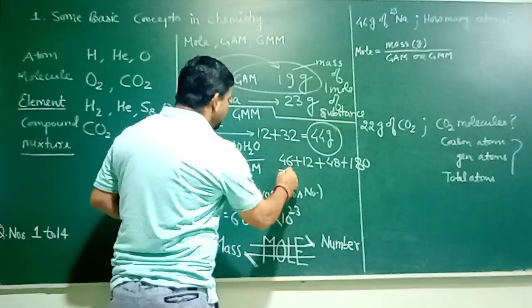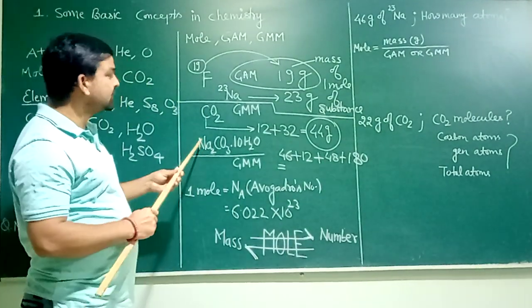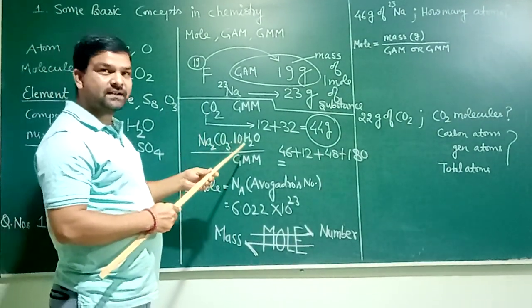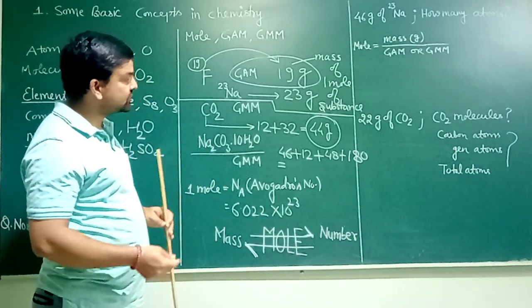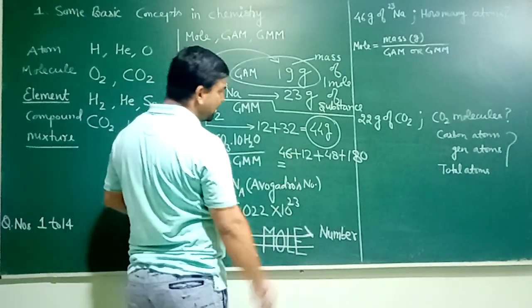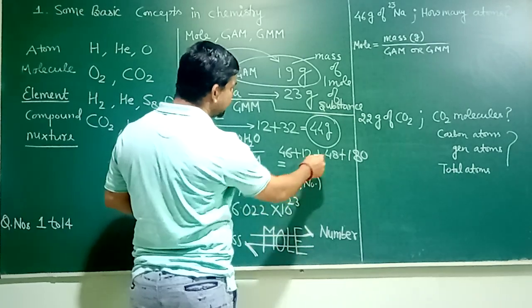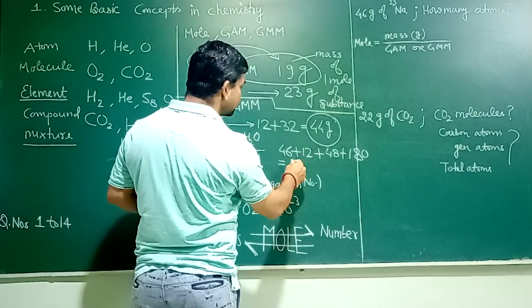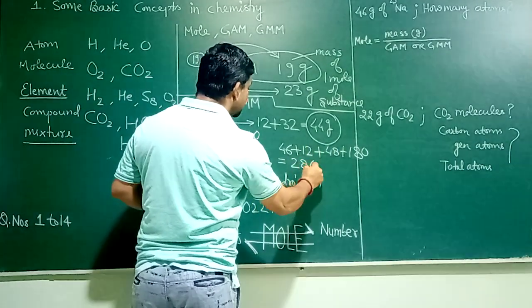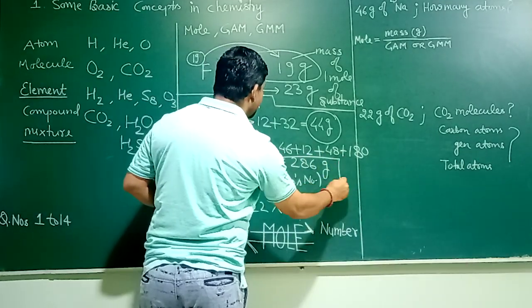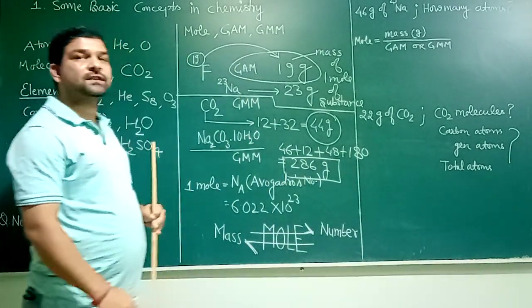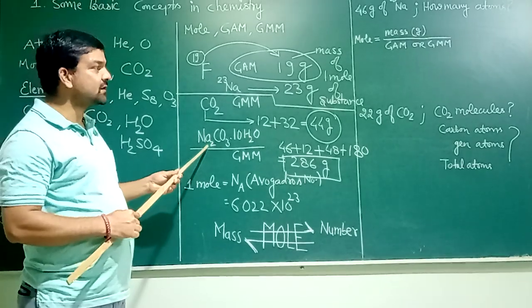Now when you add all this, it will be the gram molecular mass of sodium carbonate decahydrate, which is also known as washing soda. If you add all this, it becomes 286, and 286 gram will be the gram molecular mass of washing soda.